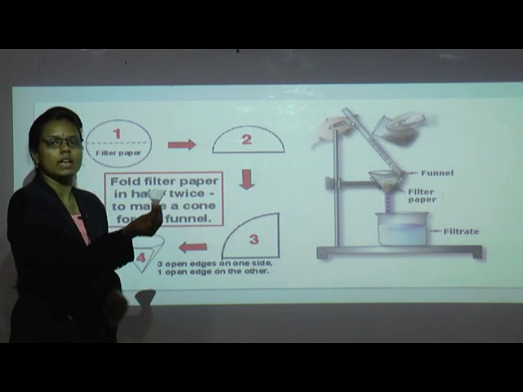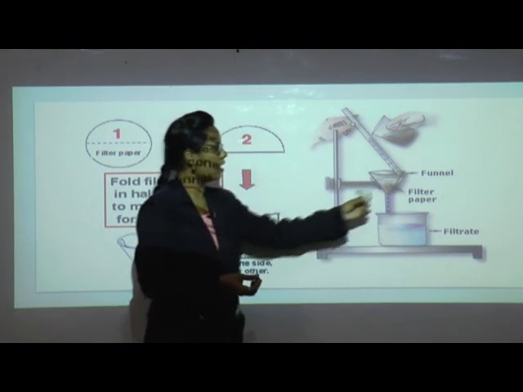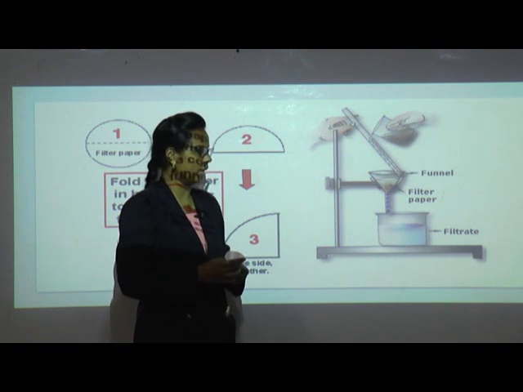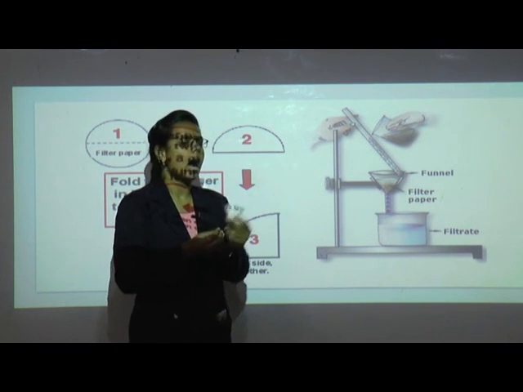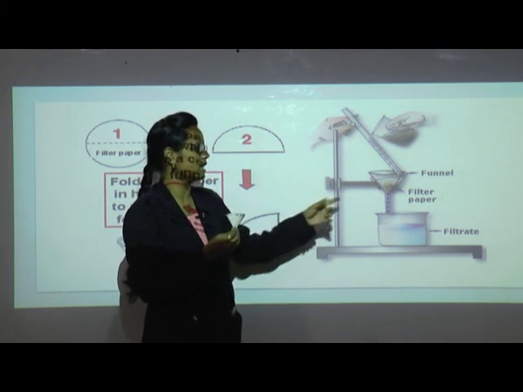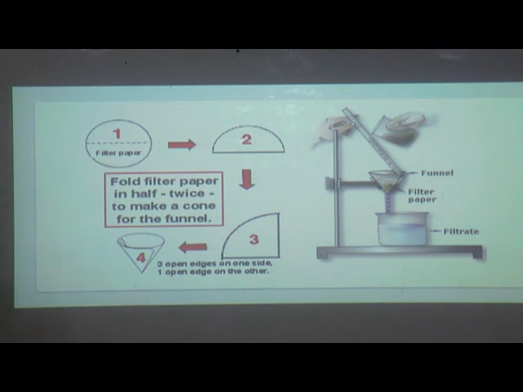This cone is placed on a funnel and we pour the water with impurities, and the solid particles get settled on this filter paper so that the impurities can be removed. So this is the method of filtration where we use the filter paper to filter the impurities.